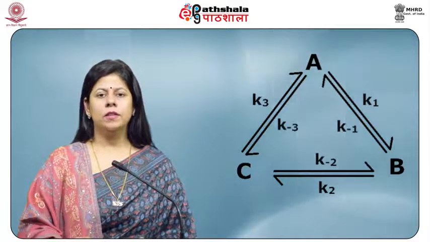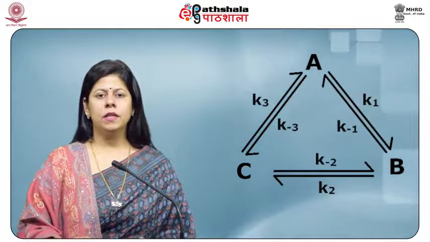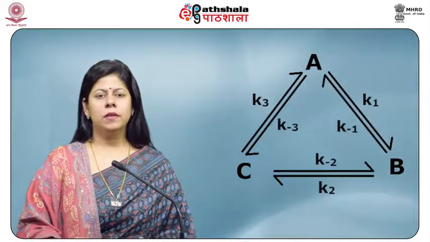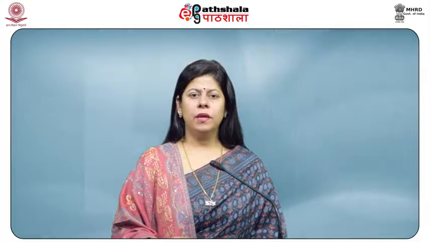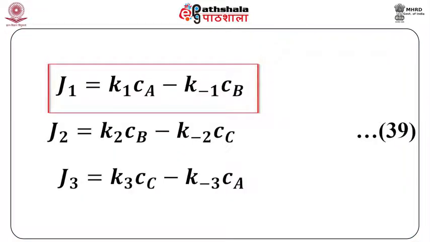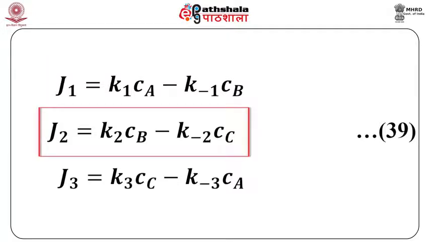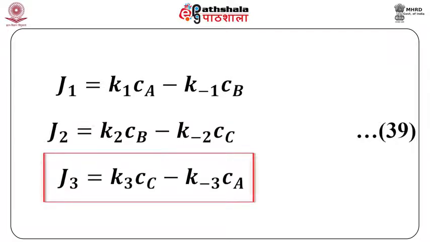in which A is getting transformed into B, B is getting transformed into C, and C is again transformed into A. The rates of the three given reactions can be given as J1 equals K1 into concentration of A minus K minus 1 into concentration of B, J2 equals K2 into concentration of B minus K minus 2 into concentration of C, and J3 equals K3 into concentration of C minus K minus 3 into concentration of A.